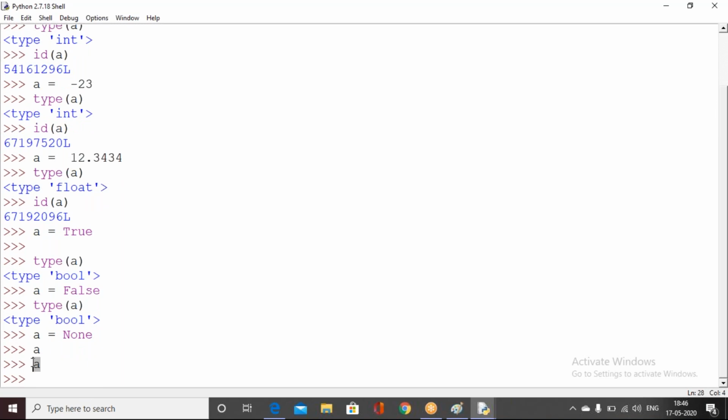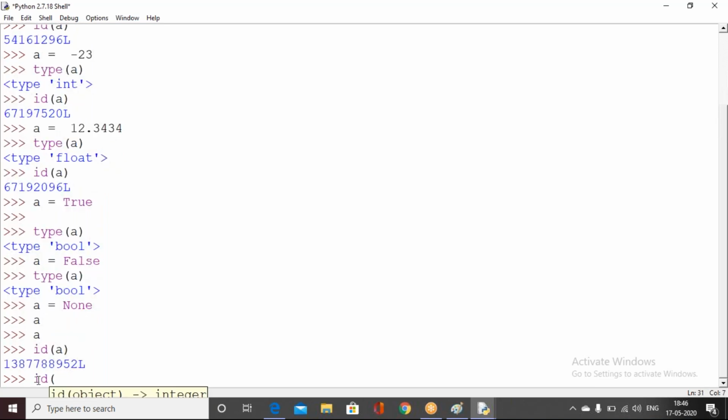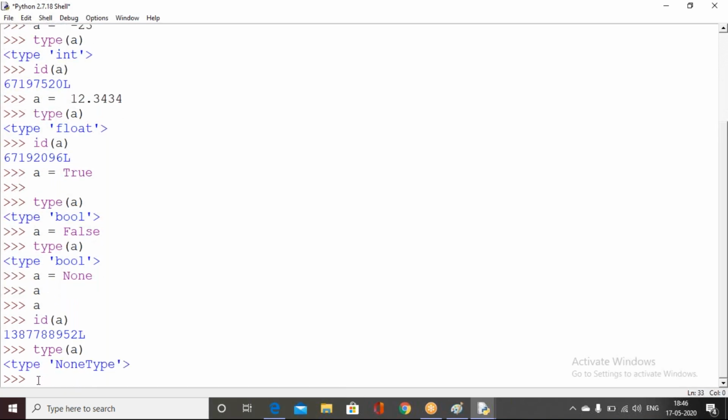If you want to access that data, it's not showing anything. There is no data, but it has a memory location and a data type, which is NoneType. That means nothing: a variable which doesn't store anything, we call the None data type.